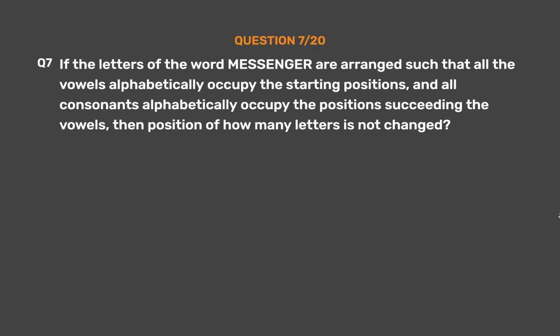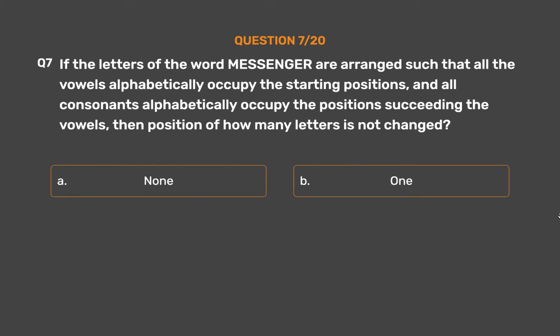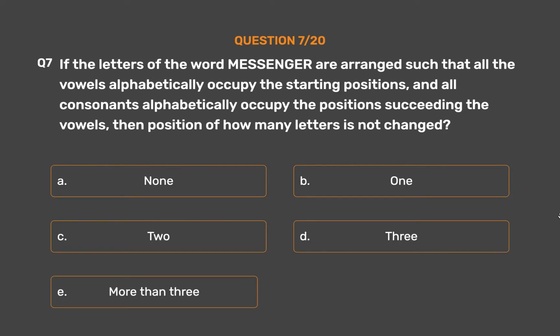Question number 7. If the letters of the word messenger are arranged such that all the vowels alphabetically occupy the starting positions, and all consonants alphabetically occupy the positions succeeding the vowels, then position of how many letters is not changed? Option A. None. Option B. 1. Option C. 2. Option D. 3. Option E. More than 3.